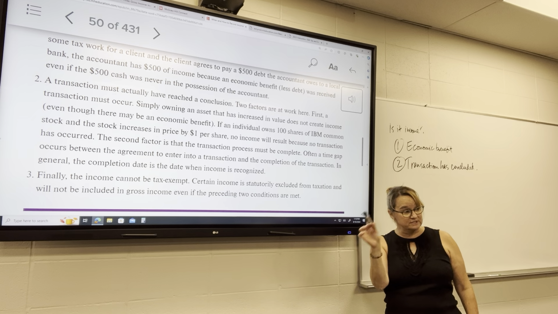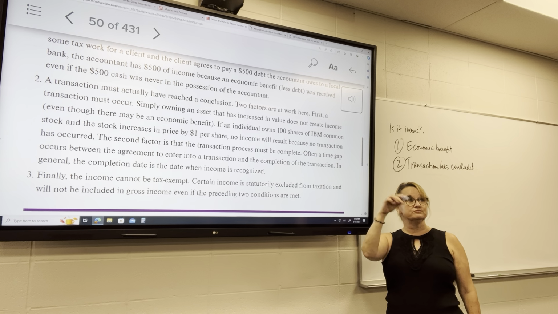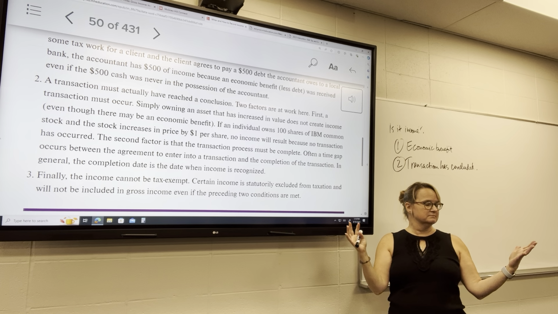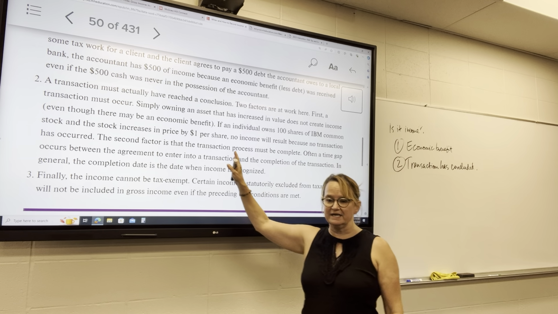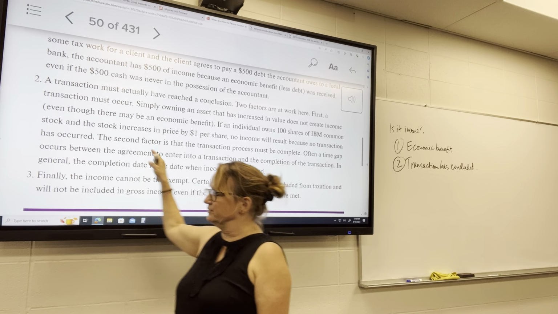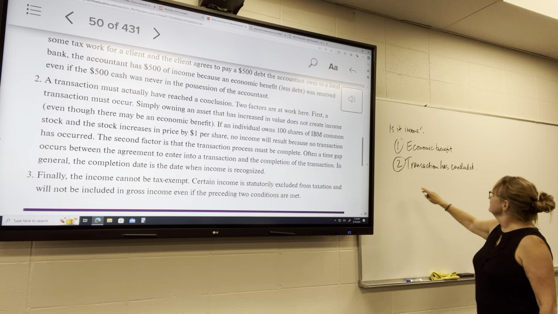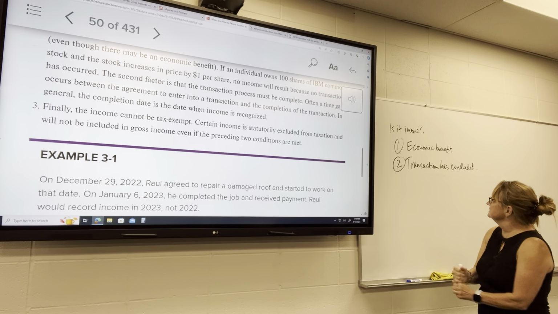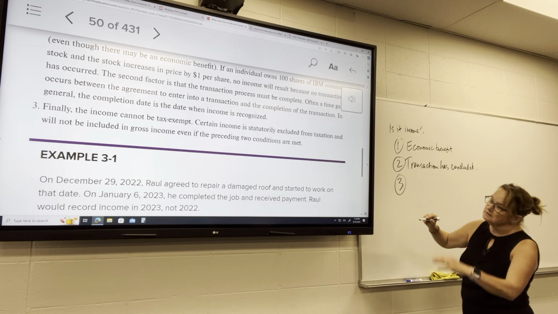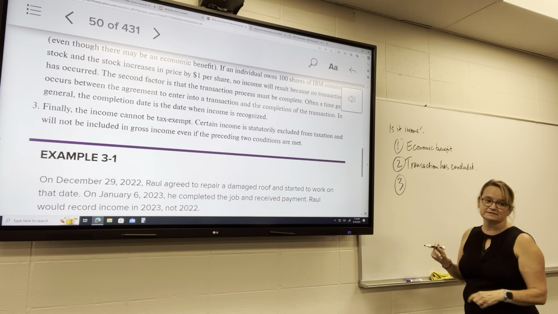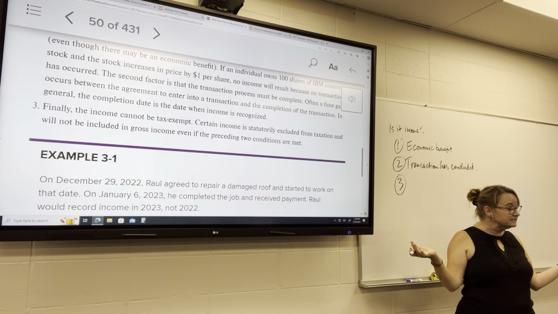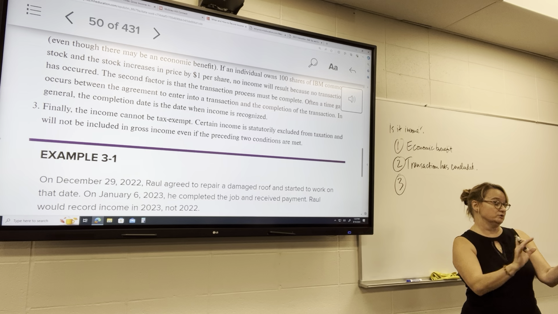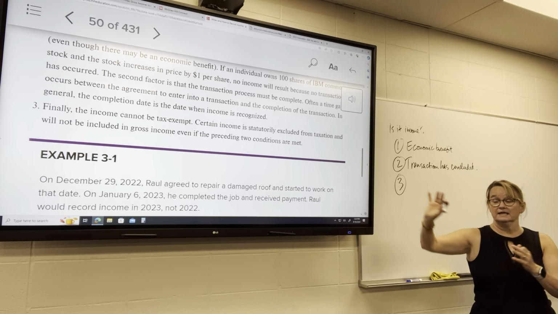Okay, so it's just kind of interesting. I don't know how the proposal would be classified, but it can't be classified as income because it doesn't meet the basic definition of what income is when it's recognized within the tax code. So, the transaction has to conclude. And then, the last condition, the income cannot be tax exempt. Like I said, everything is income unless they say it's not. If they say it's not income or taxable income, then it's tax exempt.